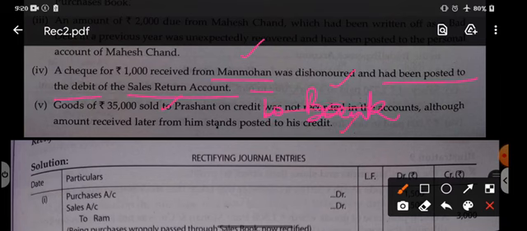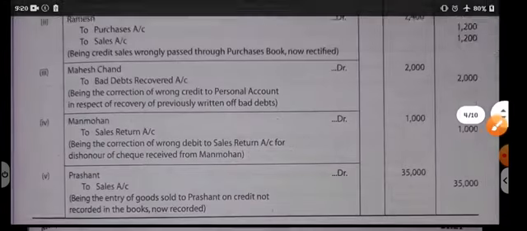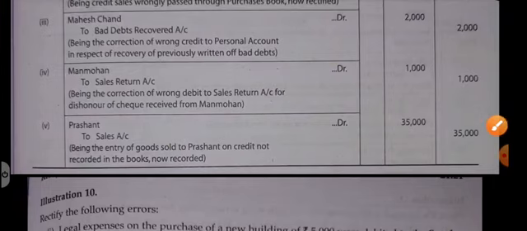That means the bank account is correct. We need not rectify it. We should debit Manmohan. So we will debit Manmohan now, and by mistake sales return was debited, so now we can credit it. So the rectifying entry will be Manmohan debit to sales return. So you can see point number 4: Manmohan debit to sales return.